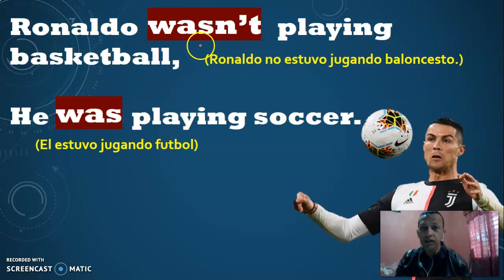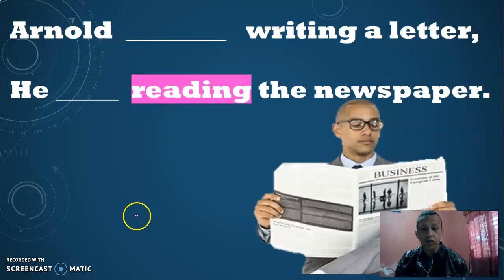All right? Wasn't, was. Negative and affirmative. And the verb, look, the verb is always in progressive. Playing, playing. Está fácil, ¿verdad? Ronaldo no estuvo jugando básquetbol o baloncesto. Estuvo jugando fútbol.